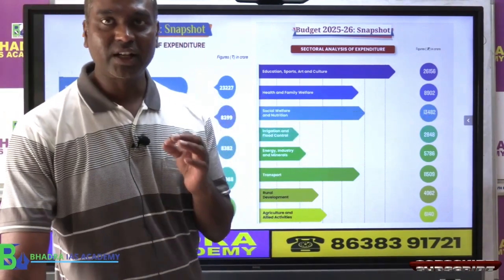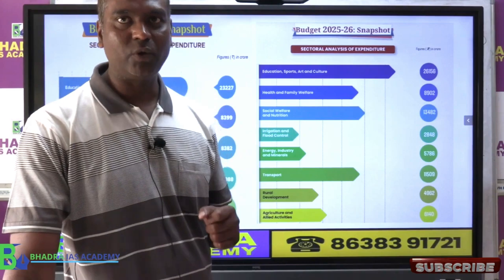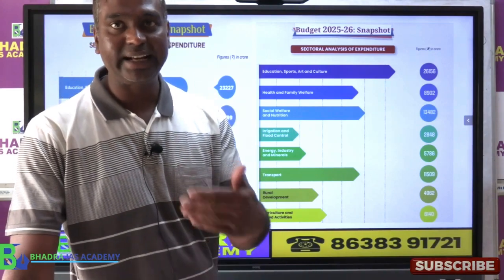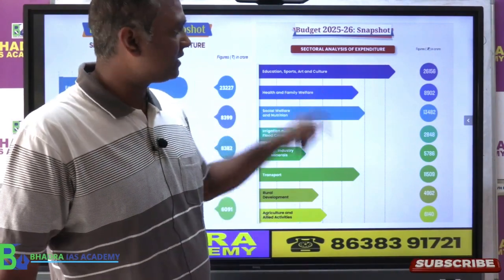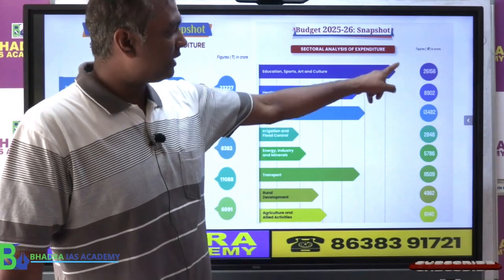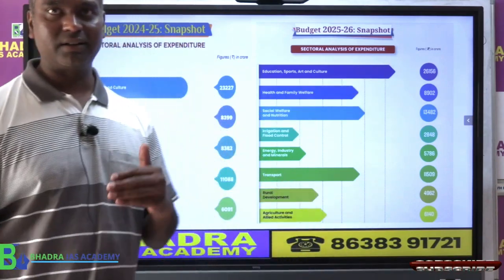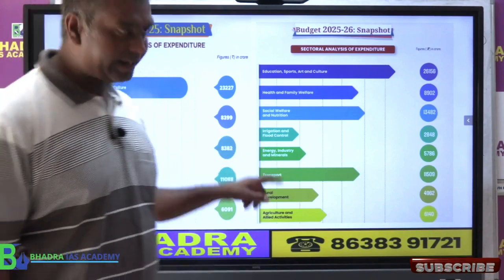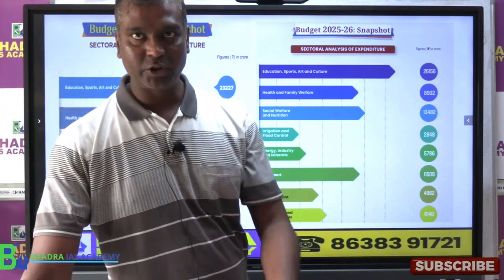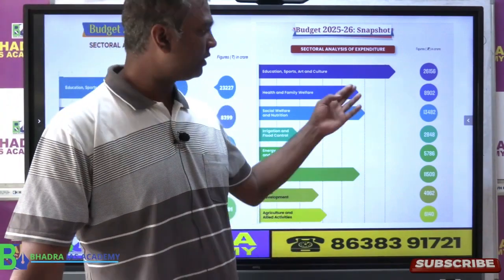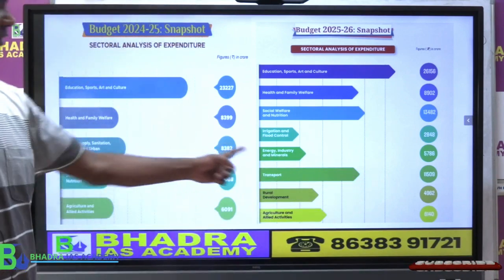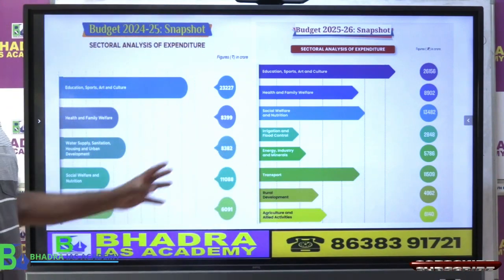Now, which are the major headings on which Assam government is spending money? That's what you find here. So this I have purposely kept so that you can go through. This PDF will be available to you. So you can even look at the detail, you can even have a comparison. That will be easier for you to understand.